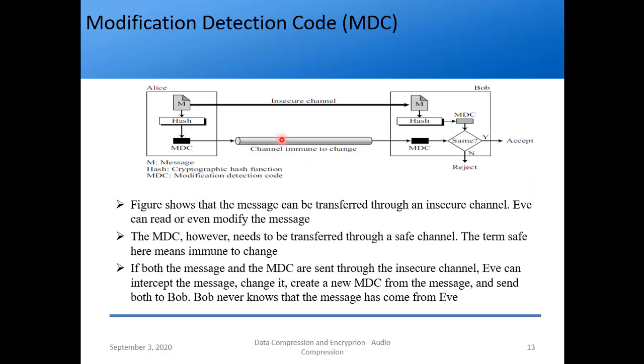We'll again see an example. The figure shows that the message can be transferred through an insecure channel, so you can read or even modify the message. However, the MDC needs to be transferred through a safe channel, right? The term safe here means immune to change. If both the message and MDC are sent through the insecure channel, what will happen? Eve can intercept the message, change it, create a new MDC from the message and send both to Bob. So Bob never knows that the message has not come from Alice. This is fairly simple to understand.